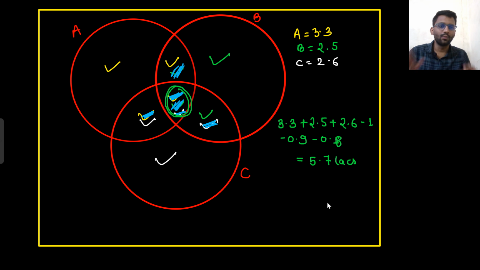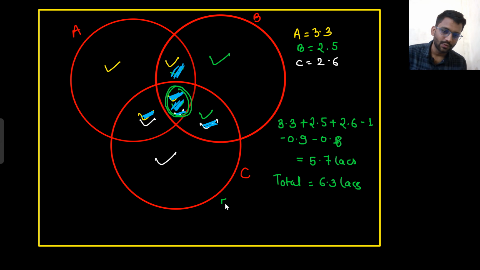So these are those who attempted only A, only B, only C, both A and B, both A and C, both B and C. But those who attempted all three and those who attempted none are not there. How many total students were there? Total was 6.3 lakhs. 6.3 lakhs is equal to 5.7 plus those who attempted all.